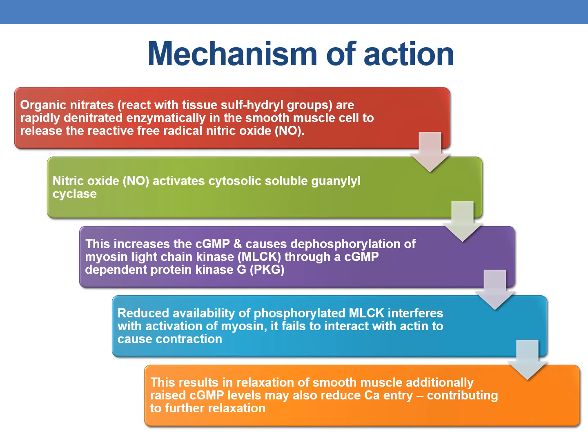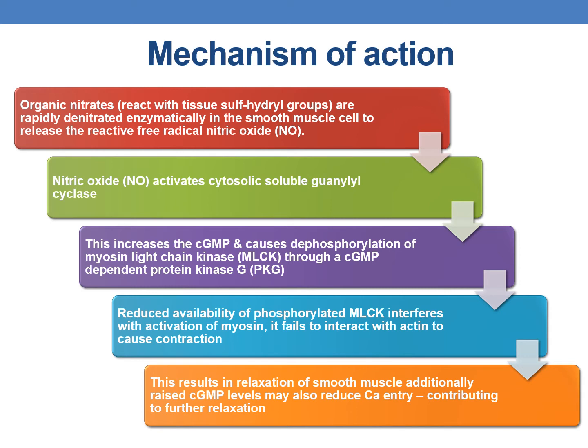Coming to the mechanism of action of nitrates, the organic nitrates especially react with the tissue sulfhydryl groups and are rapidly denitrated enzymatically in the smooth muscle cell to release the reactive free radical nitric oxide, or NO. This nitric oxide activates the cytosolic soluble guanylyl cyclase. This increases the cyclic GMP and causes dephosphorylation of myosin light chain through a cGMP-dependent protein kinase.